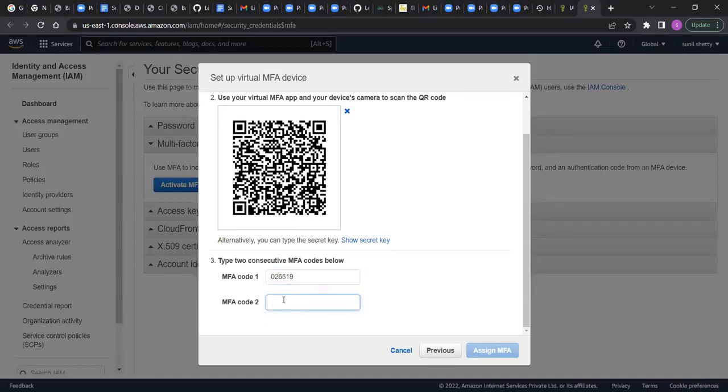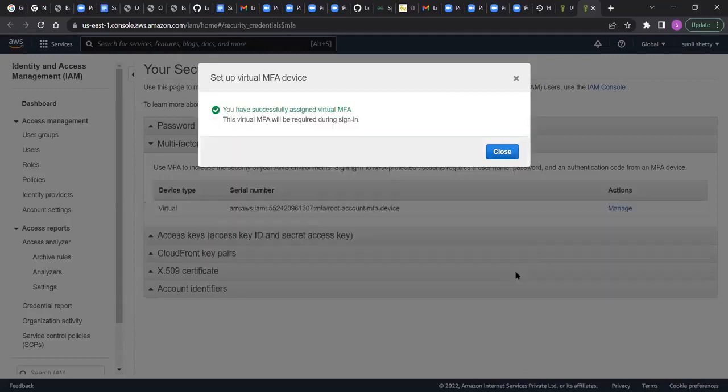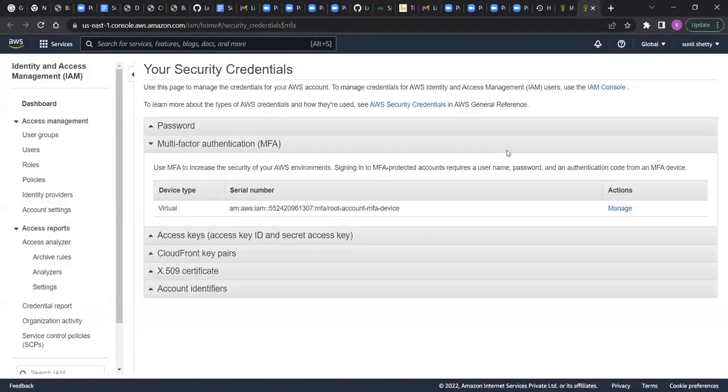Once that second code is generated, first code will expire, second code will generate. You enter that second code here. Now click on assign MFA. Perfect. Close. Now your MFA authentication setup is done using Google Authenticator.